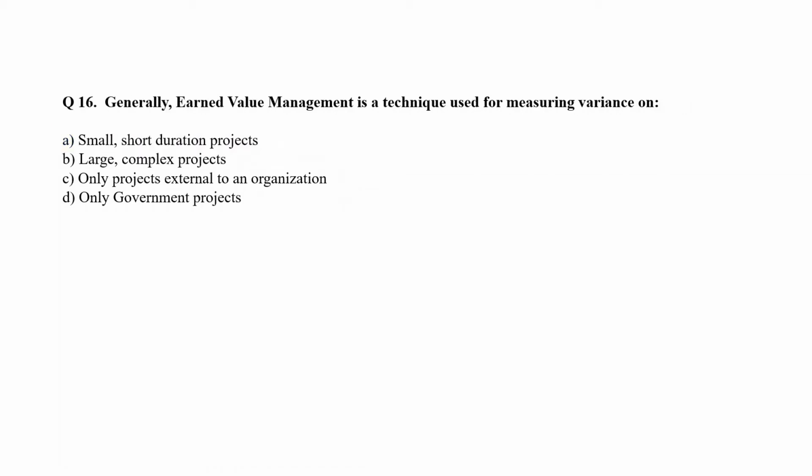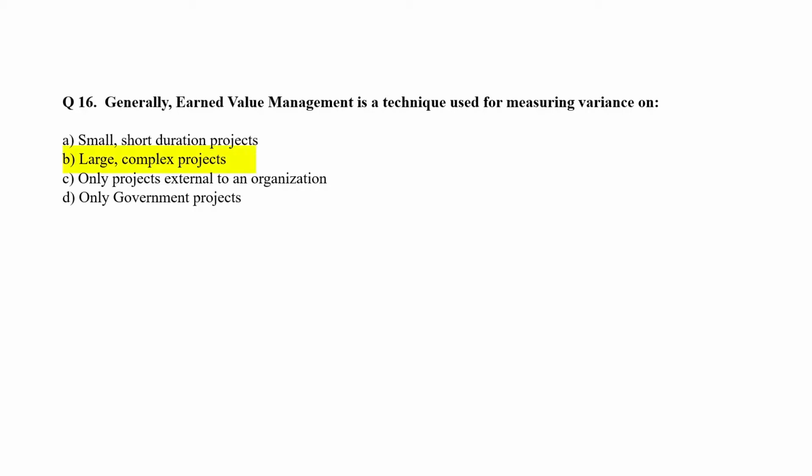Question 16. Generally, the earned value management is a technique used for measuring variance on A, small short duration projects, B, large complex projects, or C, only projects external to an organization, or D, only government projects. Now, the earned value management is generally associated with large, long-term projects. Earned value management provides a means to determine project performance at any point in the project lifecycle and also provides an opportunity to forecast the possible outcomes of the projects in terms of cost and schedule.